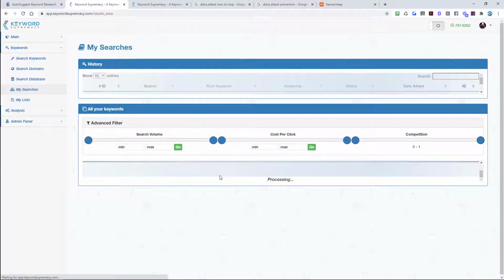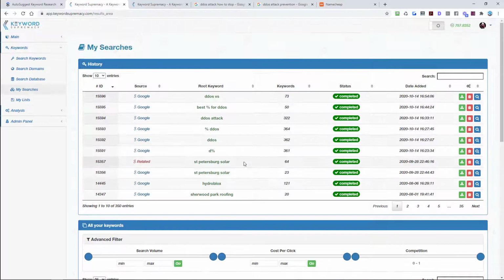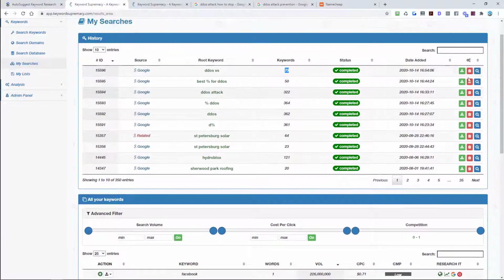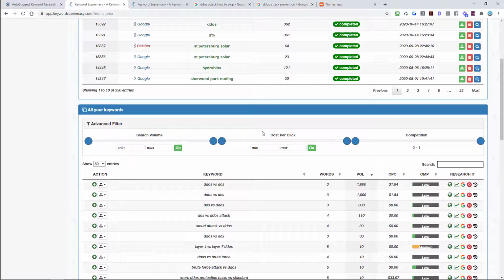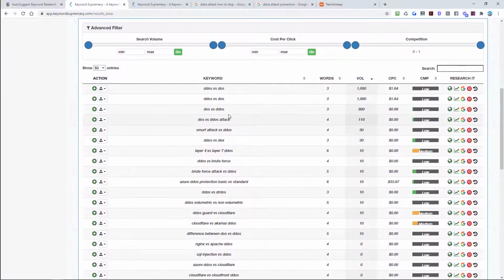So Google Suggest is doing a really great job of telling me what the trending DDoS versus keywords are right now, and we might be able to find some gems. So 73 keywords came up. It's already completed the analysis. We're just going to look at those, and we see DDoS versus DOS, DDoS versus DDoS attack. So let's take a look at some of these.